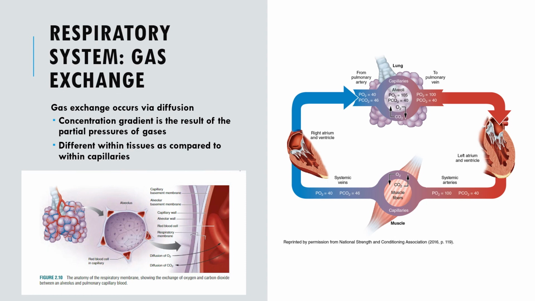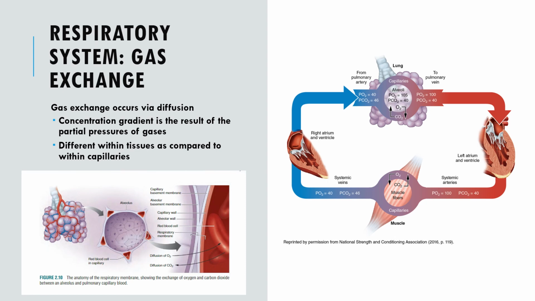After inhalation, the inhaled air travels through the airways and reaches the alveoli. Within the alveoli, gas exchange takes place through the process of diffusion. Diffusion is the movement of molecules from an area of higher concentration to an area of lower concentration. In this case, oxygen molecules move from the alveoli, where their concentration is higher, to the bloodstream, where their concentration is lower. At the same time, carbon dioxide molecules move from the bloodstream, where the concentration is higher, to the alveoli, where the concentration is lower.